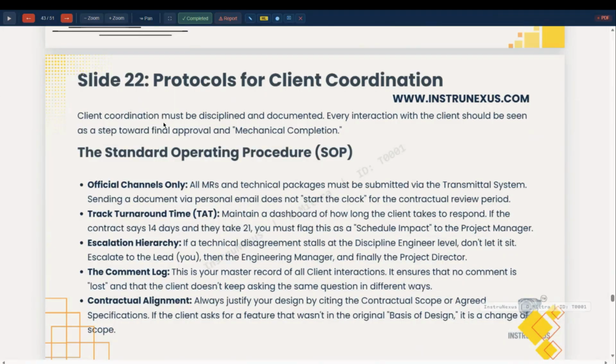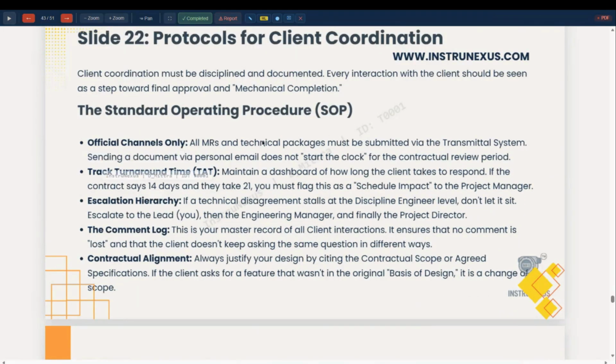And protocol for client coordination, the standard operating procedures, obviously it has to be official channel only. All MR and technical package must be submitted in transmittal through document control center to client. Track turnaround time. If the vendor drawing is sent to client for approval, then mention the turnaround time which you require the information back. Otherwise, this will lead to delivery delays.